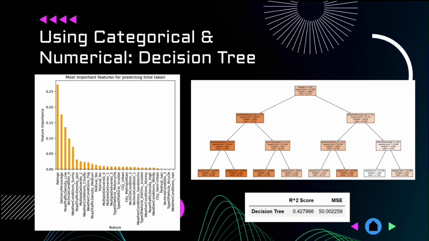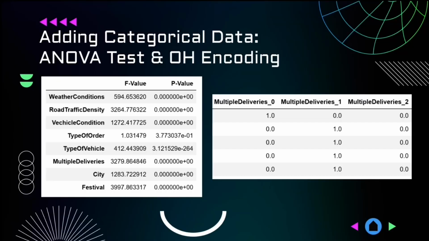These models can't work with pure categories, however, so one-hot encoding will be used to convert these categories into integer binaries that the models can work with. One-hot encoding produces a lot of new columns, which can drastically increase train time. So we used ANOVA test for feature selection. It measures how significant the difference between means of the categories are, and we drop features whose p-values aren't significant enough. That is, features with p-values larger than 0.05.